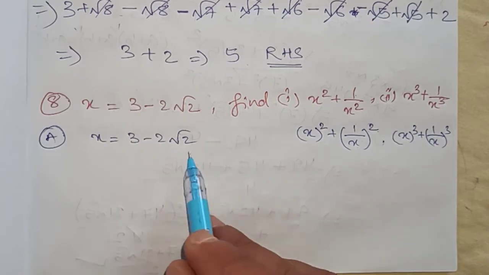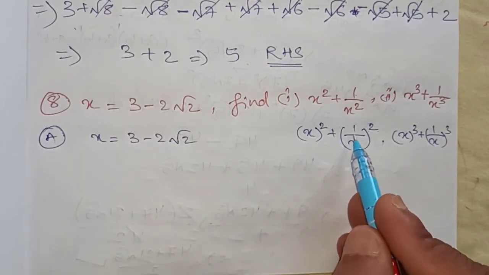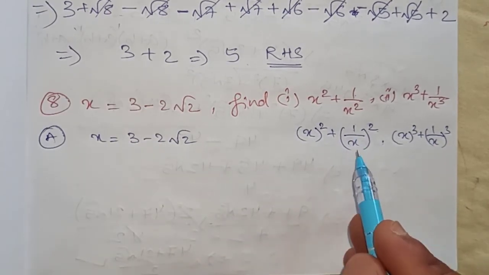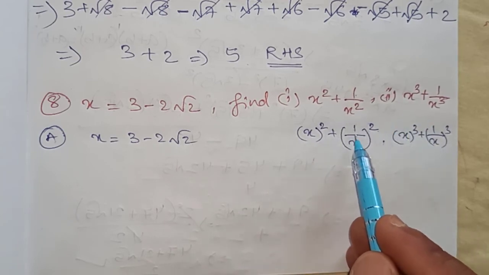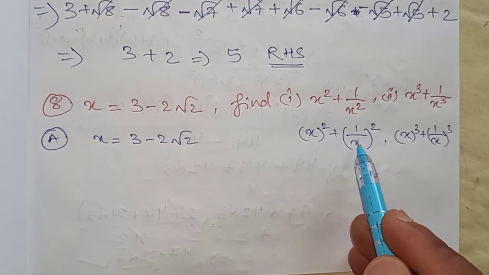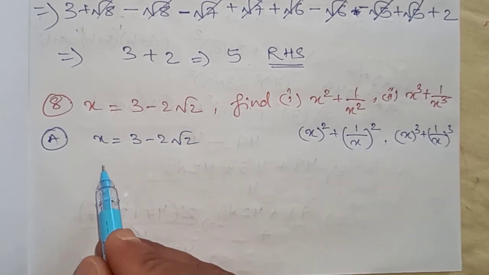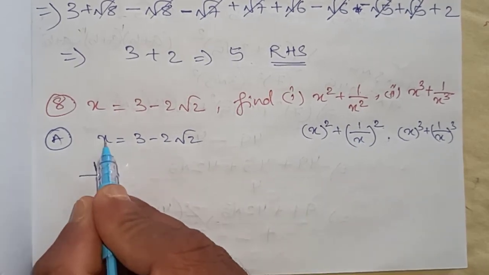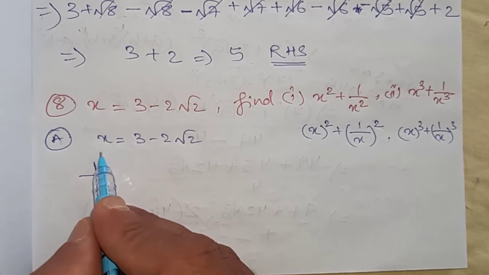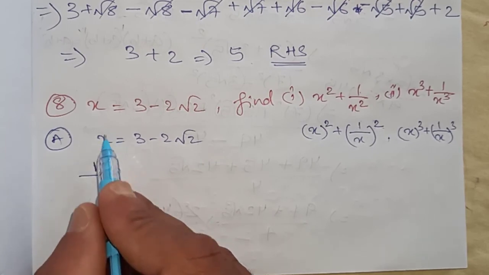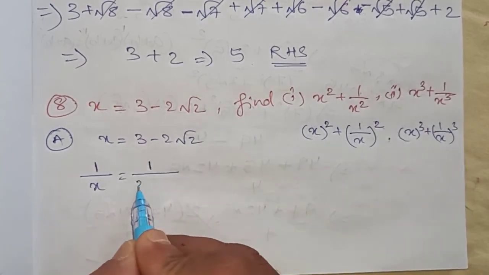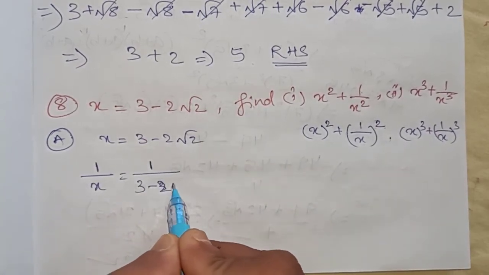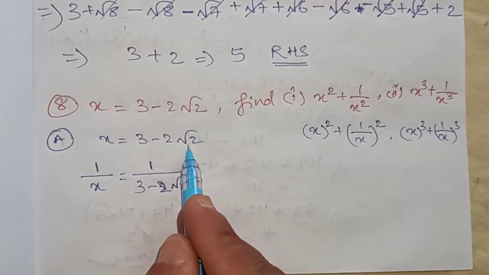Now the most important thing is, first of all you have to find out the value of 1 by x. Whenever you get any question in this manner, first of all find out the value of 1 by x. So the value of 1 by x will be, x is given, I will write this in the denominator. Suppose divided by 1 is there, write its reciprocal. It will become 3 minus 2 root 2.